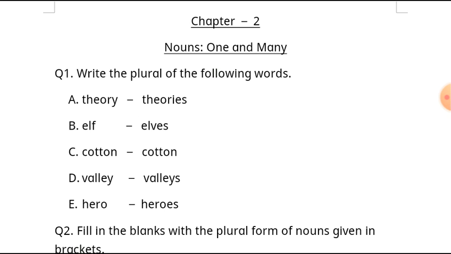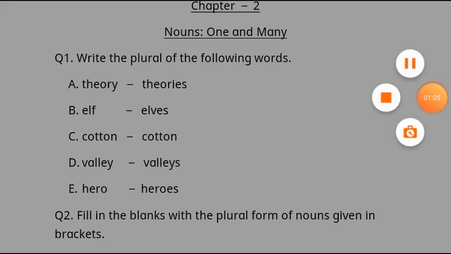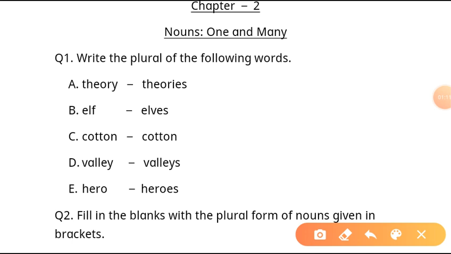Got it? So what is question 1? Write the plural of the following words. First word is theory. Now tell me which rule will be applied on this. As you can see, y is there and before y there is a consonant. So what will we do? We will convert y into i and add es to it. See, as it is done here, we have converted y to i and added es.